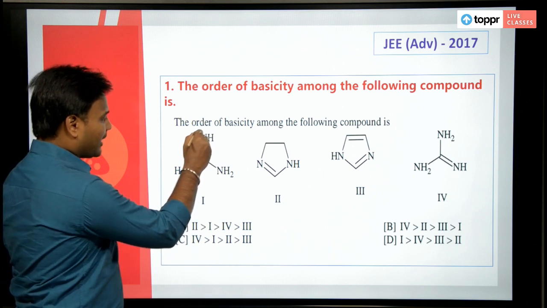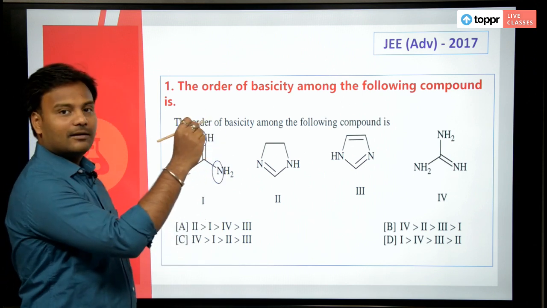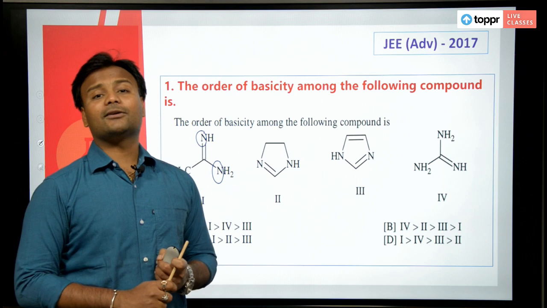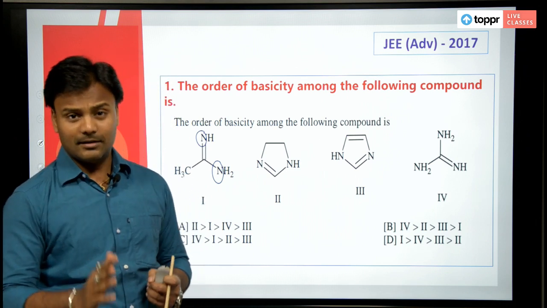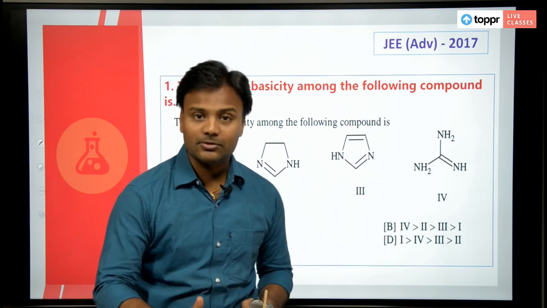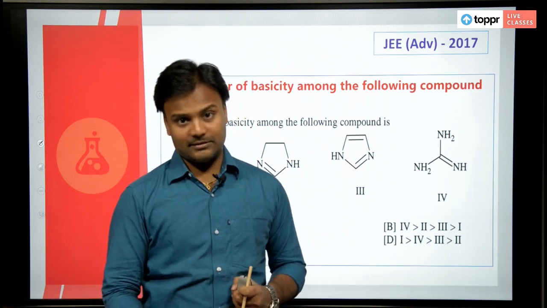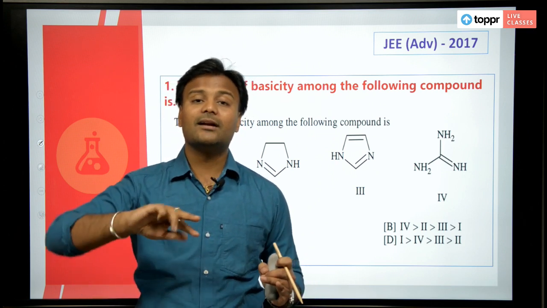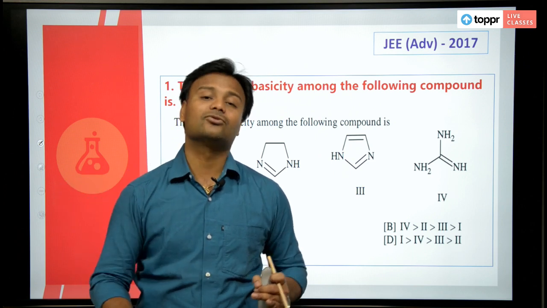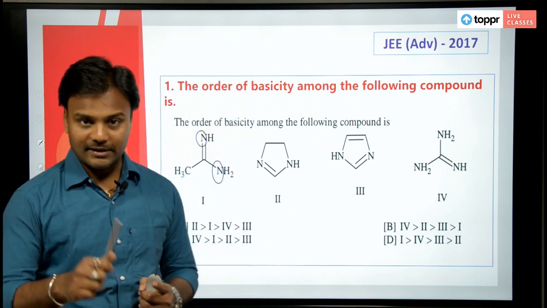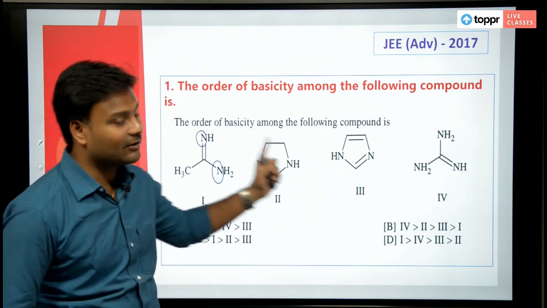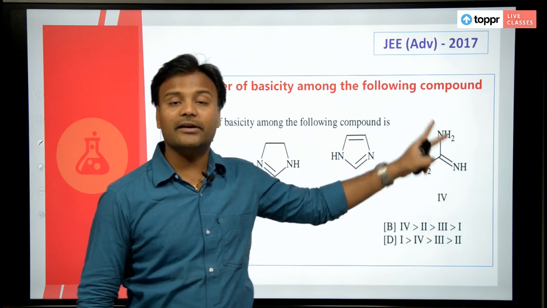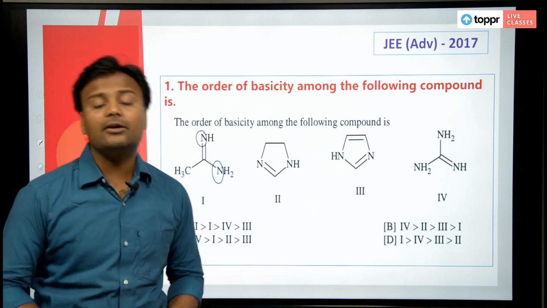I'll just show you. There are nitrogens which have lone pairs of electrons. The second thing is whether those lone pairs of electrons are localized or delocalized. Localized means they are present on the nitrogen, and delocalized means they are into the resonance. First, nitrogen has a lone pair of electrons in each and every case because there is no positive charge on the nitrogen. The second point is whether those lone pairs are localized or delocalized.